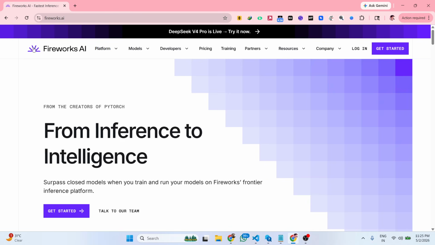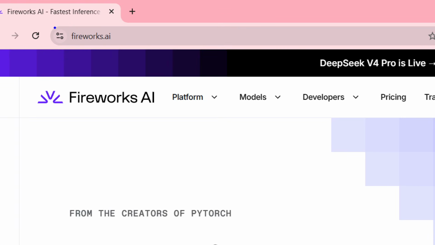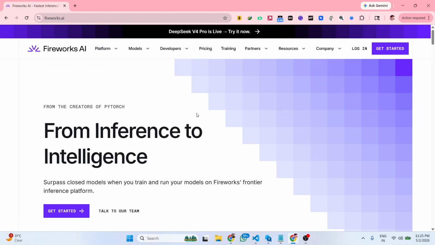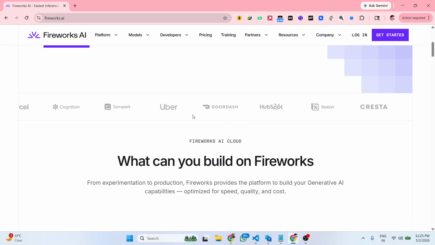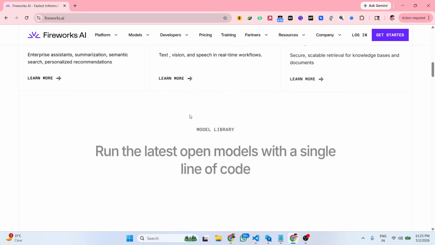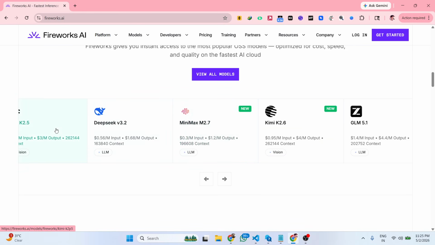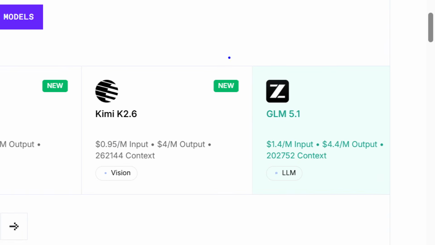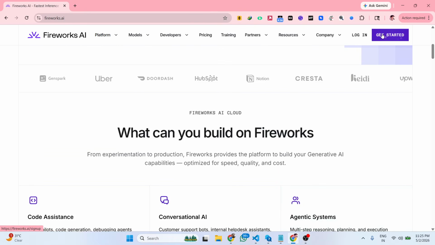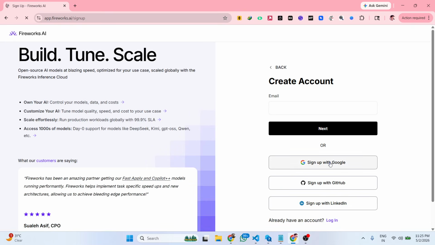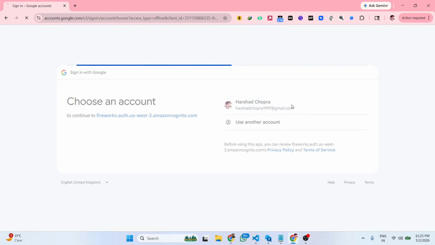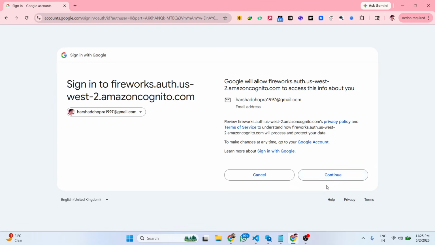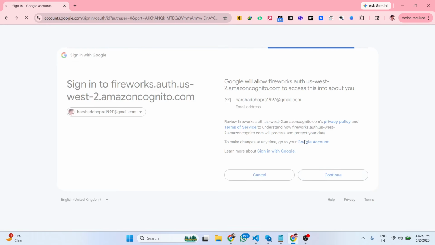So once you land on this page right here, this is the actual website fireworks.ai. It's a very famous website, and this is their landing page. So it has all the models: Kimi K2, DeepSeek, Minimax, Claude, GLM. Now to get started, you can sign up using your Google account or GitHub account. It just takes 2 minutes to sign up, and after you sign up, it gives you your API key.